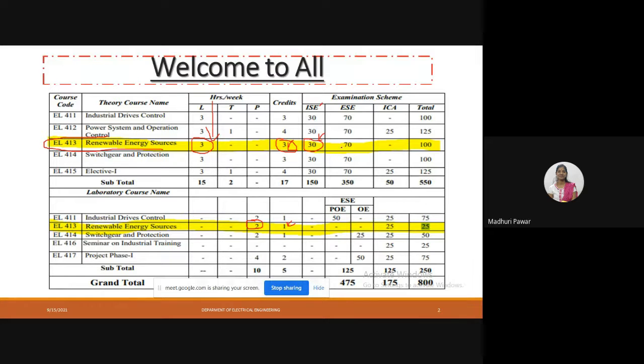After that there is ESC of 70 marks, that may be theory part or MCQ type, depends on the examination. So there are 100 marks for this subject. After that, this is ICA. ICA is nothing but the internal continuous assessment. These marks are in my hand.